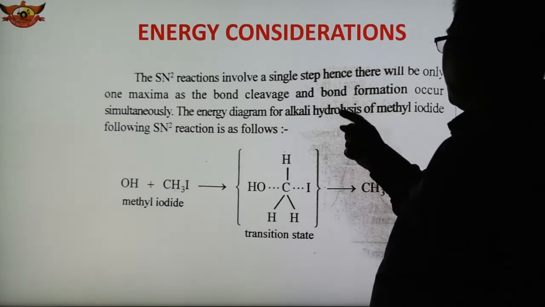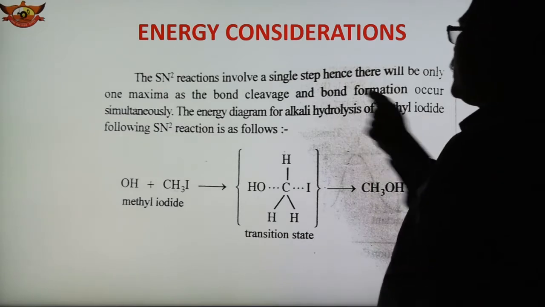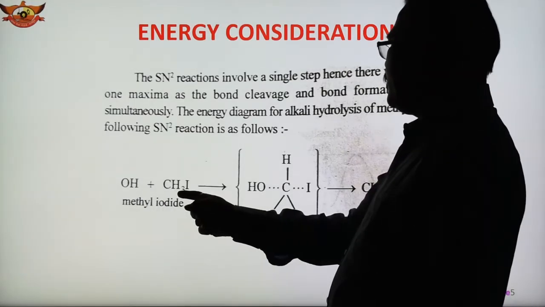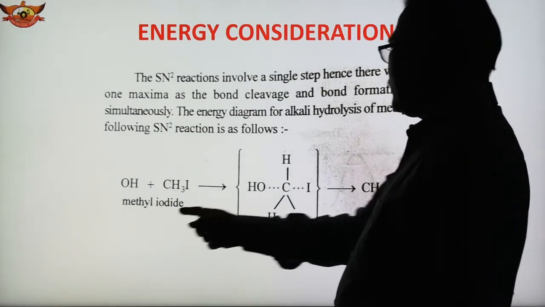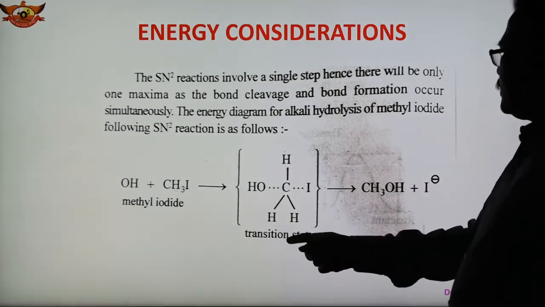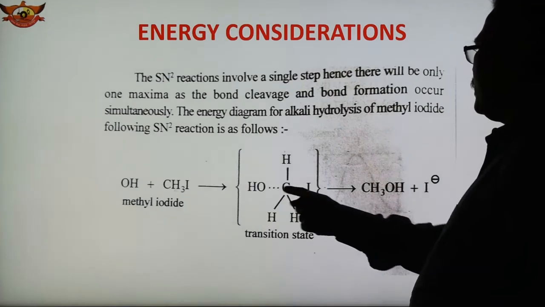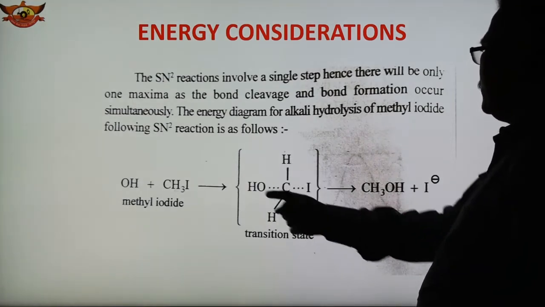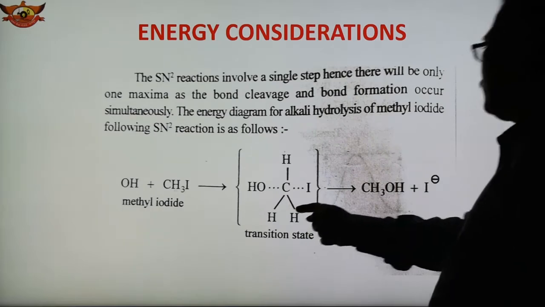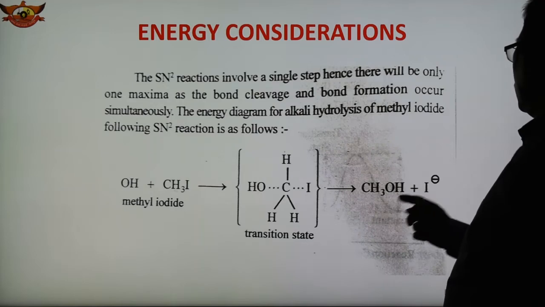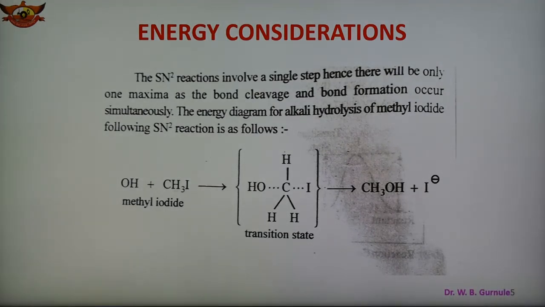The alkali hydrolysis of methyl iodide is an example of an SN2 reaction. Methyl iodide undergoes hydrolysis, and now see here the transition state, and then the product is formed. In this transition state, OH is attacking from the side opposite to iodine. This is the intermediate state. It is unstable and highly reactive, and to gain stability we get methyl alcohol and iodide separating. In place of iodine there is an OH attachment, and we get the product.